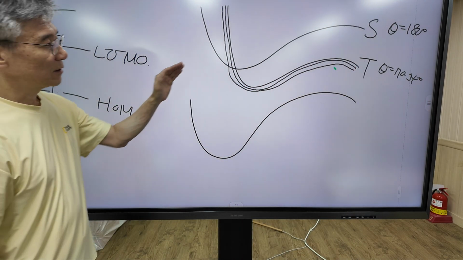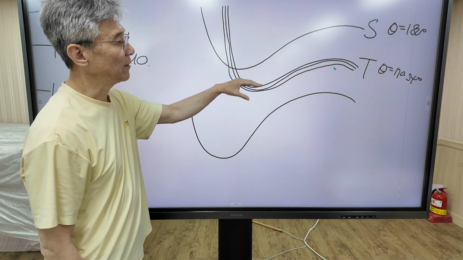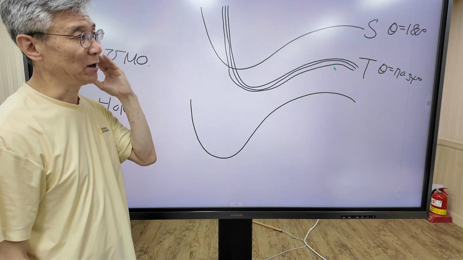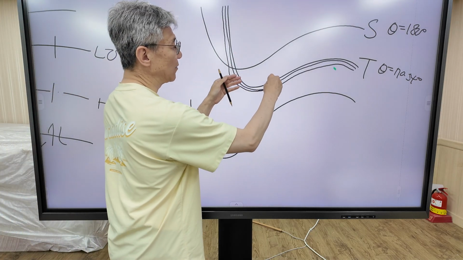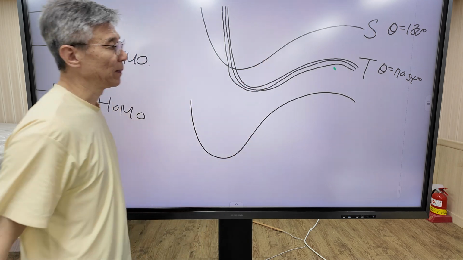In general, the triplet state is lower than the singlet state. I'm going to explain why later. Anyway, remember that the energy level of the triplet state is lower than the singlet state.